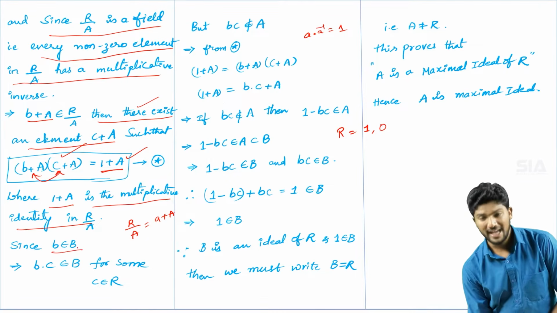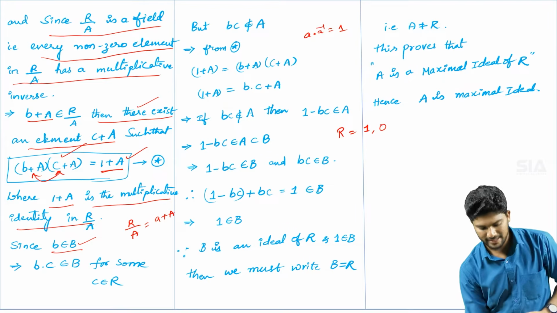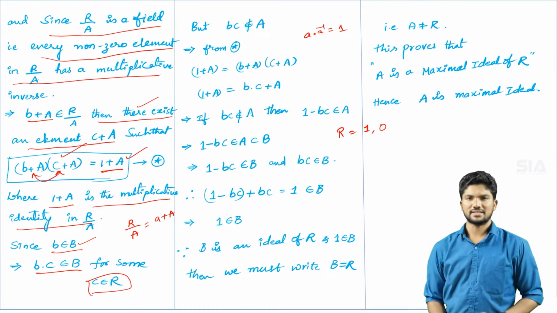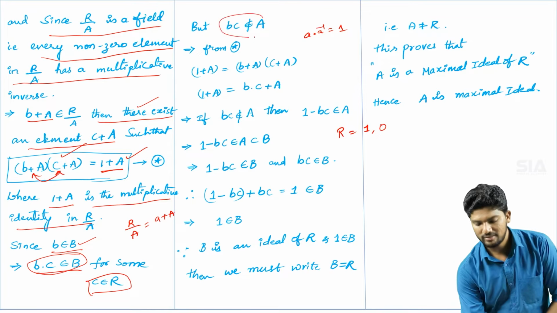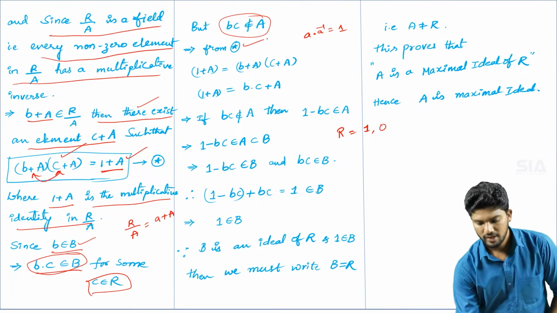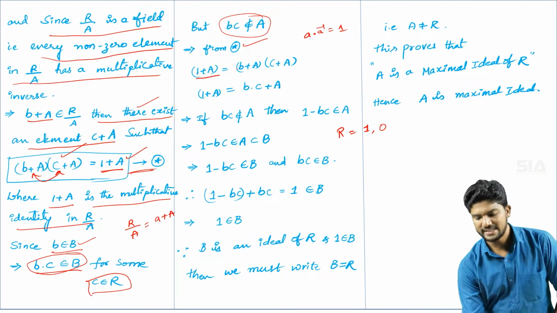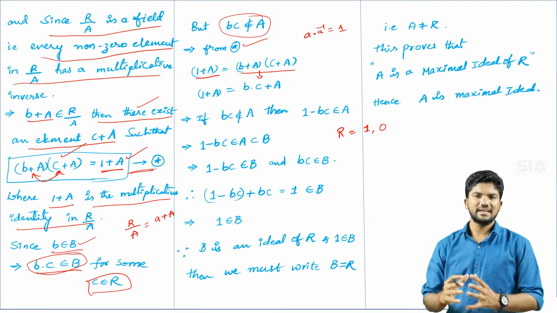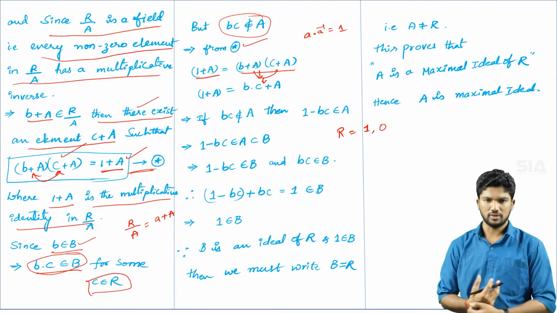Since small b belongs to capital B, as we took in the beginning, b into C also belongs to capital B for any real number C belonging to capital R. When b into C belongs to capital B, the same value does not belong to capital A. Why? Because A is a proper subset of capital B. So therefore, from equation star, 1 plus A is equal to B plus A into C plus A. From this condition you can write this multiplication value in this format: 1 plus A is equal to B into C plus A.